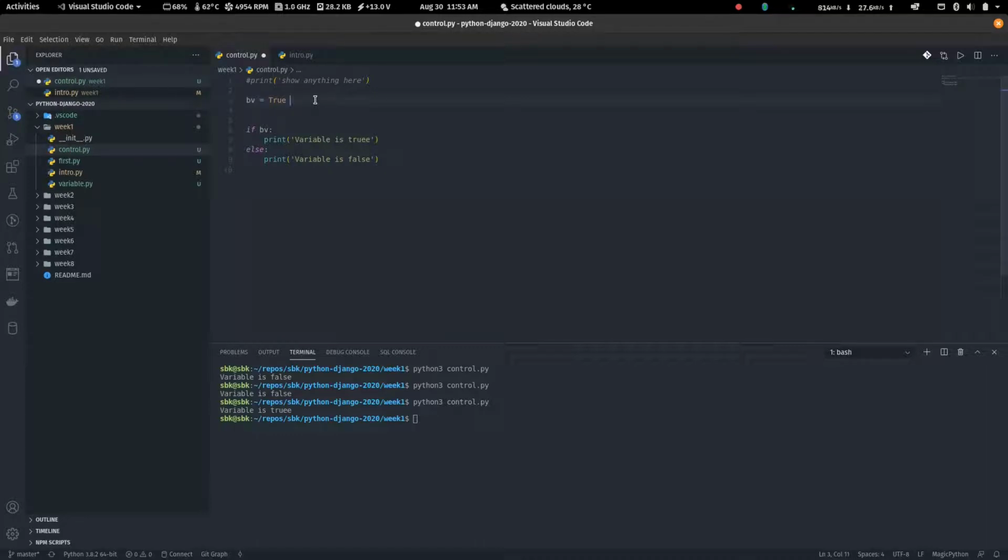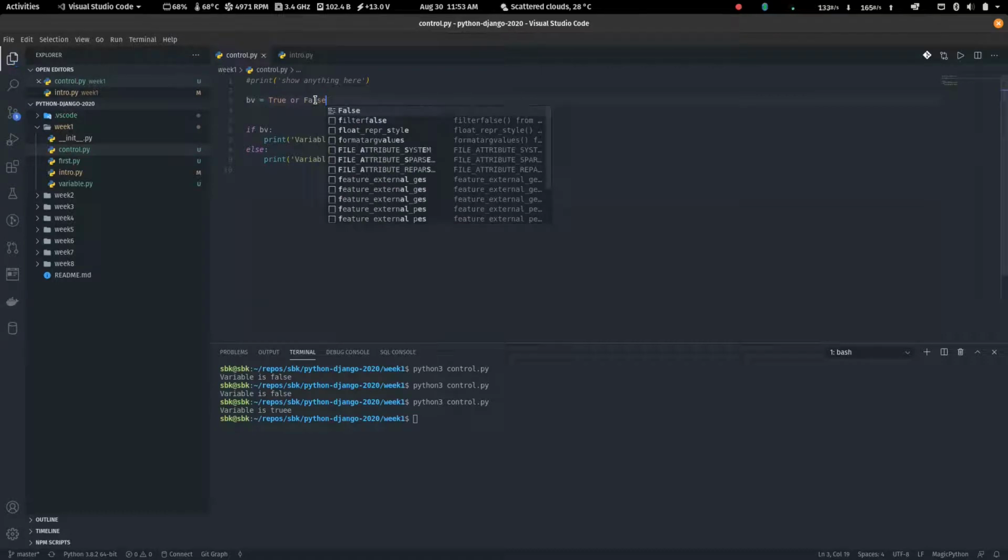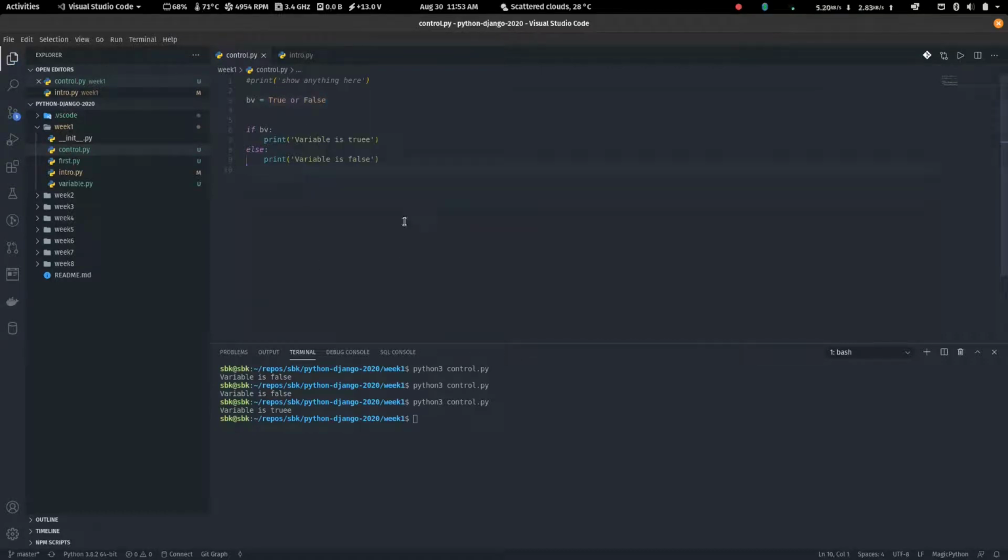But that's not all we can do. We can combine true, false, and all of that with other operations. Remember, with numbers, we could add two numbers. So with booleans, we can do that too. For instance, we can use something called logic. If you're familiar with logic, true or false: if I say true or false, what comes out of true or false?